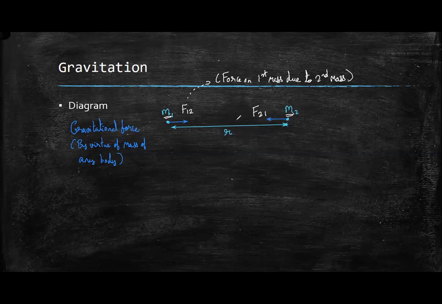These are the gravitational forces acting on both the masses. And Newton states that the magnitude of this force, F12, is equal to F21. If we take the magnitude of both forces, this is equal to G m1 m2 by r square.